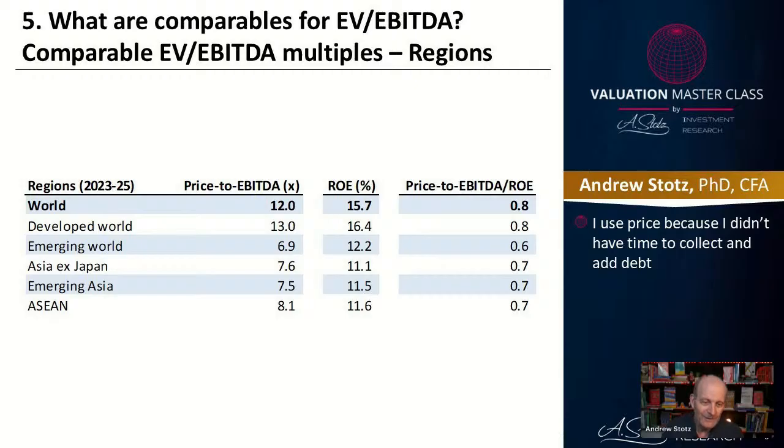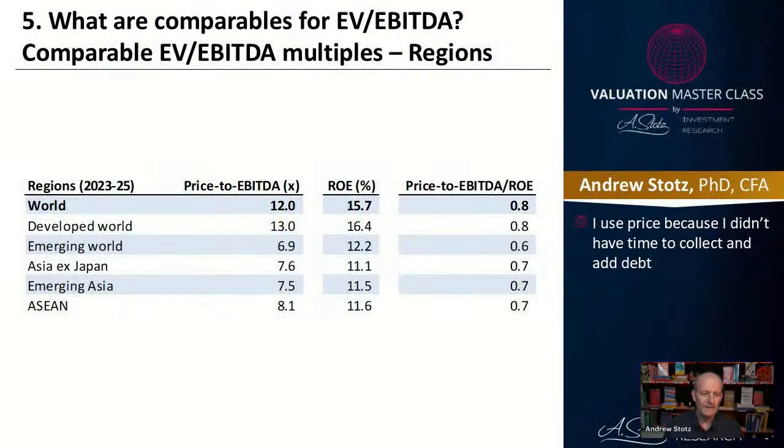Now, what you also notice is that the ROE is higher in the developed world and lower in the emerging world. And I did a study, which I didn't show in this, where I just looked at the correlation between various measures, net margin, EBIT margin, and ROE relative to the EV to EBITDA. And what you will see is that ROE is a good measure that correlates relatively well with EV to EBITDA or price to EBITDA, which I'm using. And so that's why I'm showing you ROE in that table.